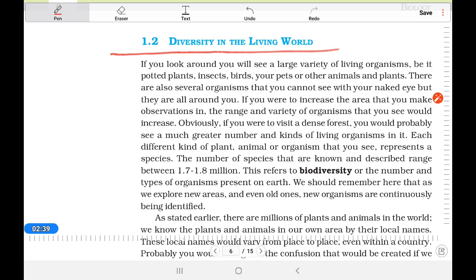Their characteristics are all different. There are so many plants, so many animals, microorganisms, everything is there. This refers to biodiversity, I mean biological diversity, where different types of organisms are found.